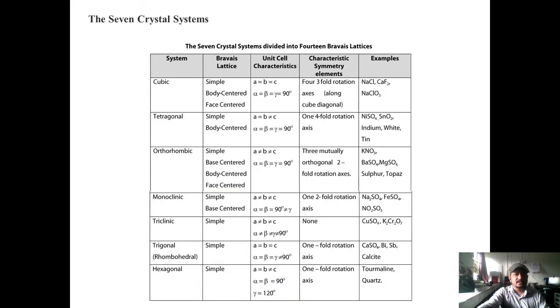Based on the size and shape of the unit cell, that is the relation between the lattice parameters, crystalline materials have been classed into 7 different classes known as cubic, tetragonal, orthorhombic, monoclinic, triclinic, trigonal, and hexagonal. Among which cubic is the simplest form of crystalline material, whereas triclinic is the most complex. The table shows the system, Bravais lattices, axial characteristics, characteristic symmetry elements, and examples of the different crystal systems in the 7 crystal systems.